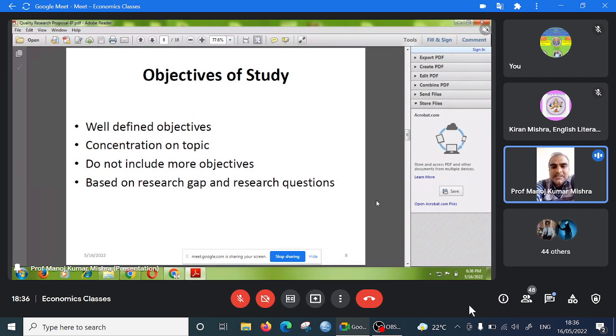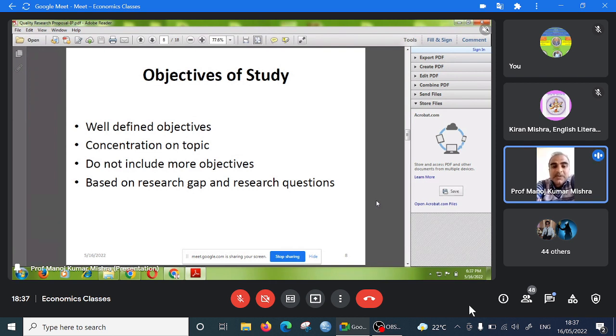We are evaluating theses and research proposals, and we are finding that researchers are using 10 or 12 objectives. This is not good. Try to include a maximum of 2 to 3 objectives. Generally they use 4 or 5 objectives, and you can do that according to need, no problem, but you should focus on 2 to 3 objectives. Three objectives concerning a topic is better.